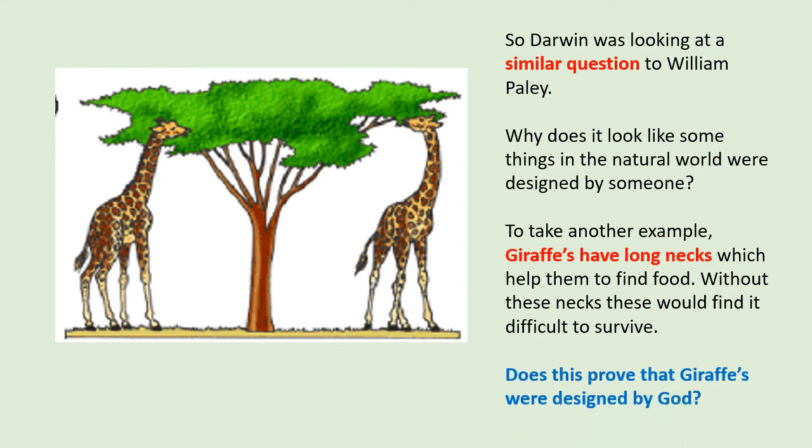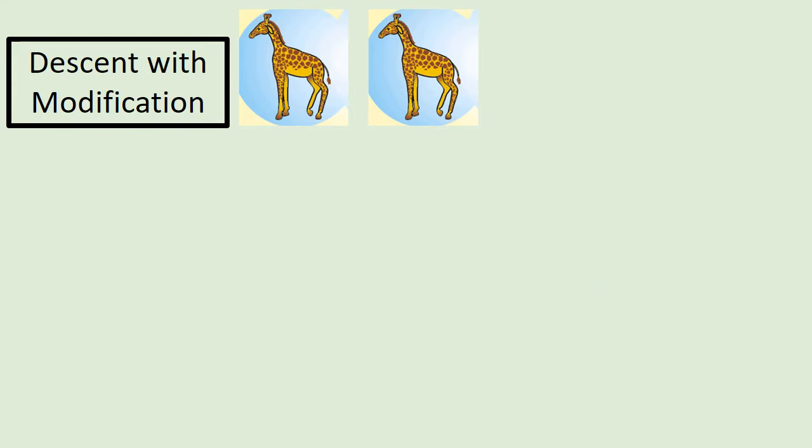So does this prove that giraffes were designed by God? That God had said, look, I'm going to make giraffes, I'm going to put them in this part of the world, so I'm going to give them a long neck to get the food. Again, Darwin didn't think so. He thought there was another explanation. To understand his explanation, we've got to understand a couple of things. First, we've got to understand descent with modification.